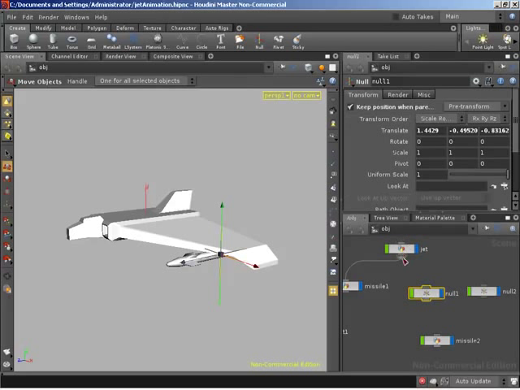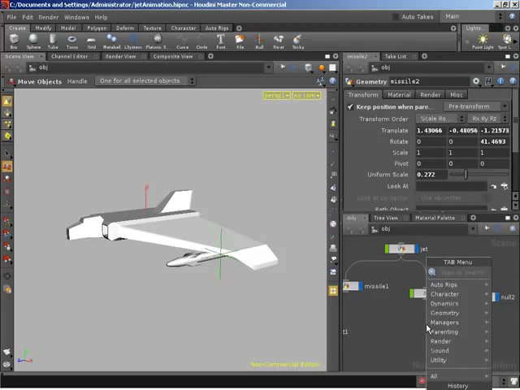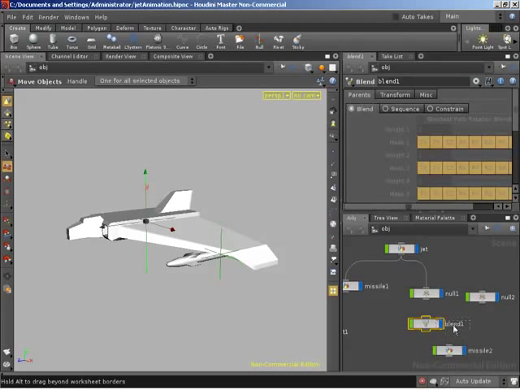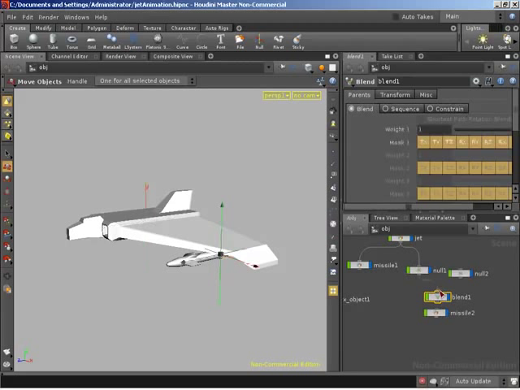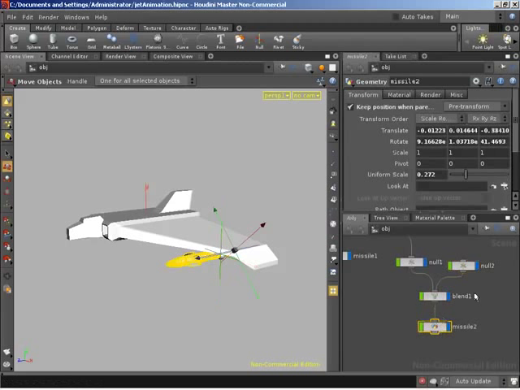Just to be safe, we'll check this. Fantastic. So we've got our two guys that we want our missile to blend between parents-wise. So let's create a blend node. I push Tab to bring up the tab menu, typed blend, Enter, and Enter again to drop the blend in place. And let's wire null 1 into the blend, wire null 2 into the blend, and then wire that blend as the parent of our missile.